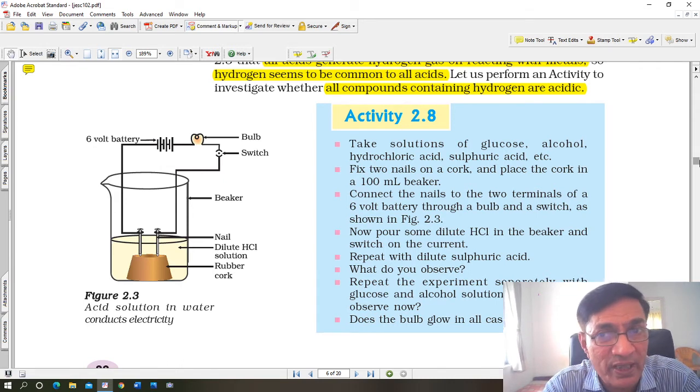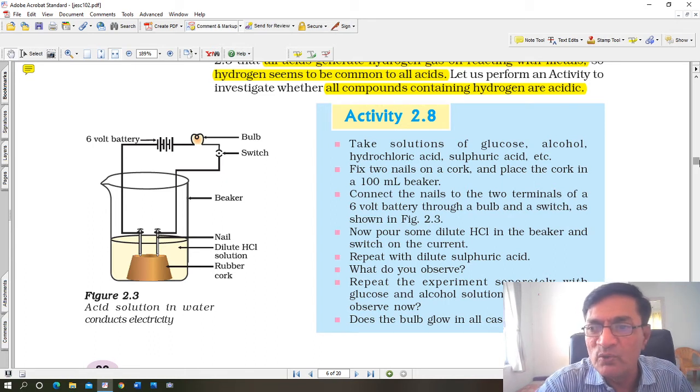Now as soon as you press the switch, the electricity will begin to flow. Why? Because the circuit gets completed. As soon as the circuit gets completed, electricity begins to flow in the circuit. And the acid contains hydrogen ions which allow the movement of ions, and therefore the bulb will glow. The bulb glows, showing the presence of electricity.